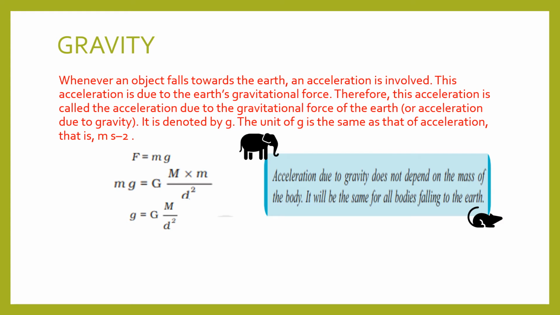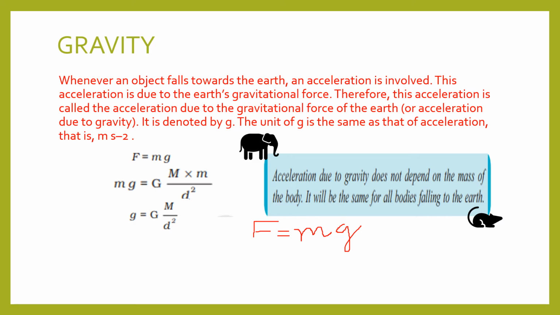So let's derive the expression for small g. We know two different kinds of expression for F. F is equal to mg, and F is equal to GMm by d square. F is equal to mg, that is the first expression.